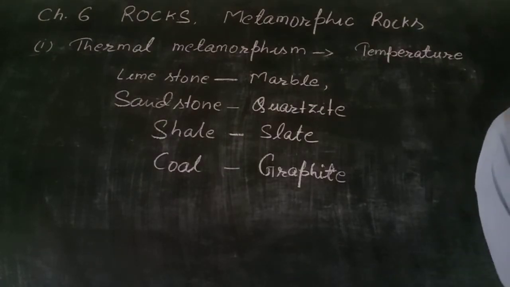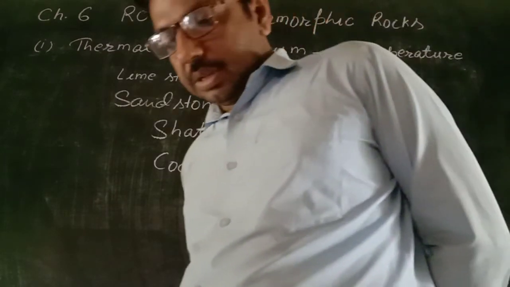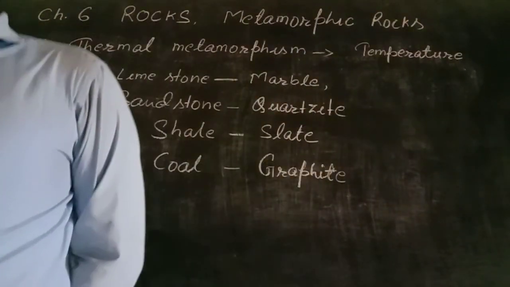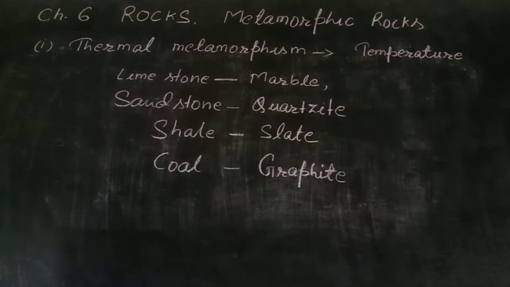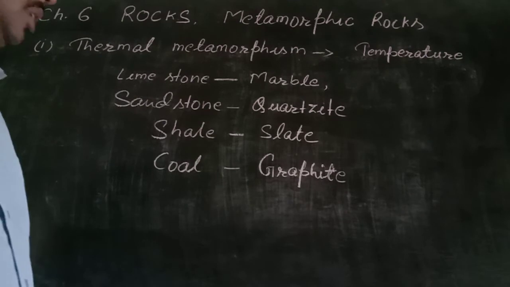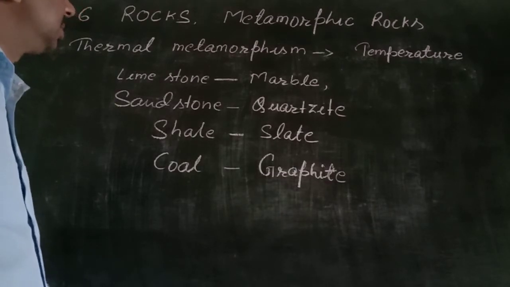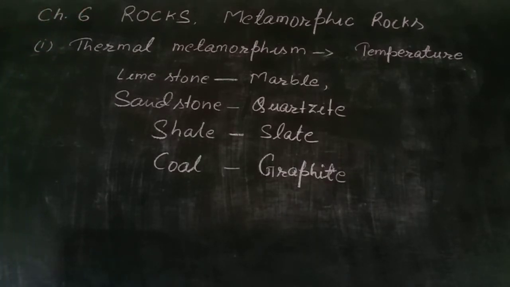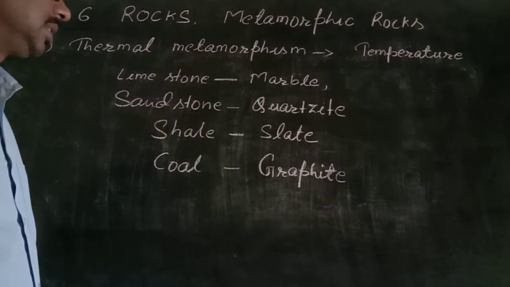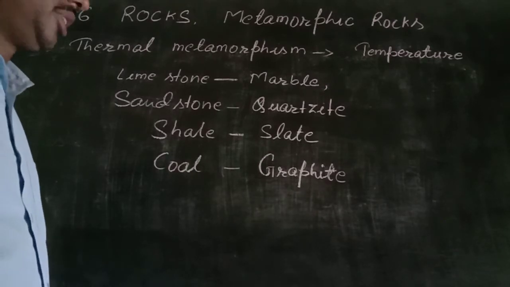One word, that is inside the earth surface, not above the earth surface, because temperature increases as we go deep inside the earth crust. Due to extreme heat, the original characteristics of the parent rock are changed, and the newly formed rock inside the earth is the thermal metamorphic rock, and the process of this transformation is named thermal metamorphism, in which temperature plays a very important role.